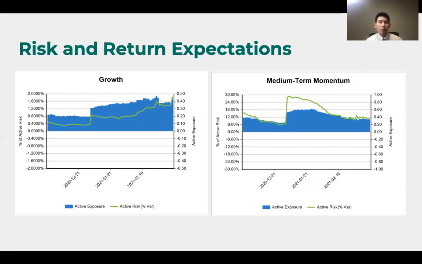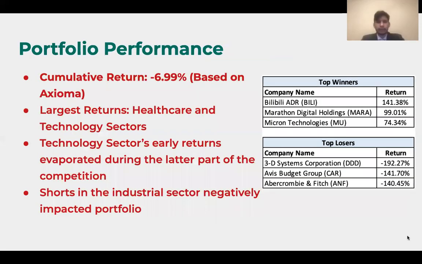Next, I will let Alan talk about the portfolio performance. Thank you, Harry. Our portfolio underperformed the market's 0% return by returning a nearly 7% loss during the trading period. The losses were largely a result of our short positions. Positions in the technology sector comprised the largest share of our portfolio's weight, surpassing any other industry's weight by over 10%. The sector also peaked at a fifth of our portfolio's composition before dropping to around 13%.